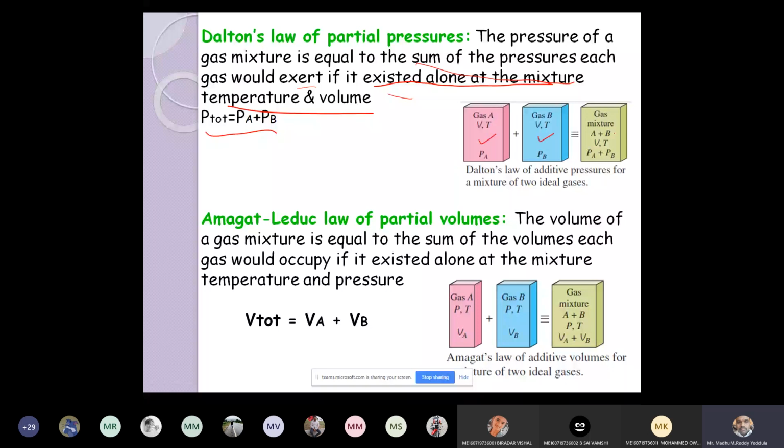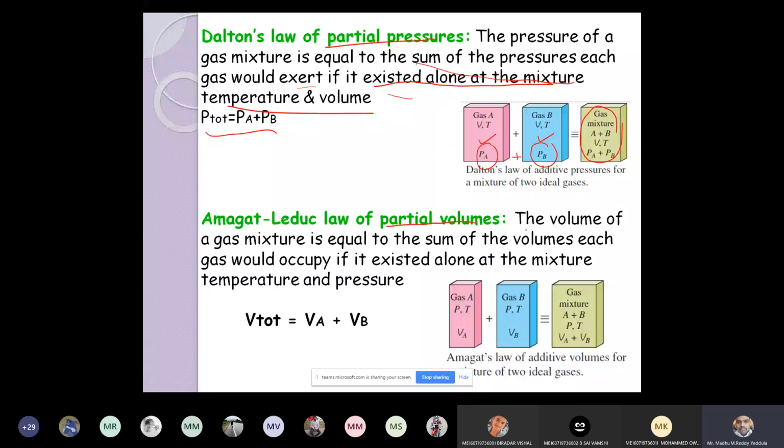Now if this total volume is occupied by only gas A at the temperature T, that is called the pressure of A, Pa. The same volume occupied by gas B gives Pb. Then the total pressure equals Pa plus Pb. In the same way, we have partial volumes, that is Amagat and Leduc's law. Dalton's law discusses pressures, whereas Amagat's law discusses volumes.